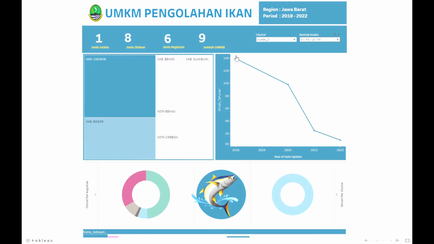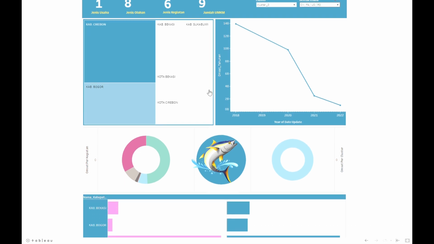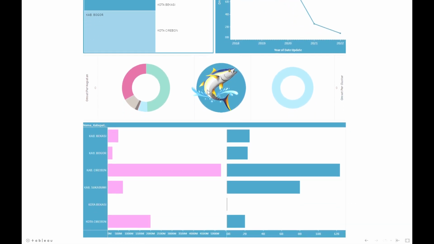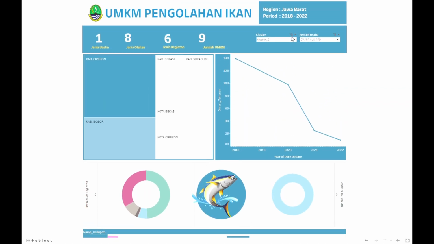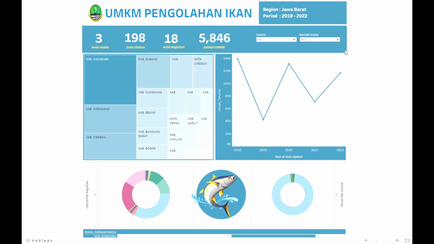Then the information will change based on the filter that we have chosen, just like this. And that's all about the Tableau dashboard.